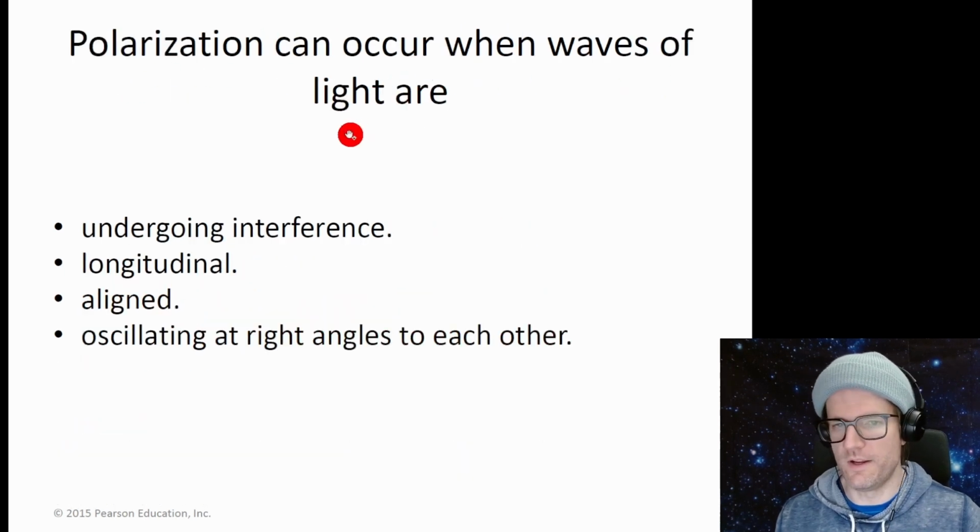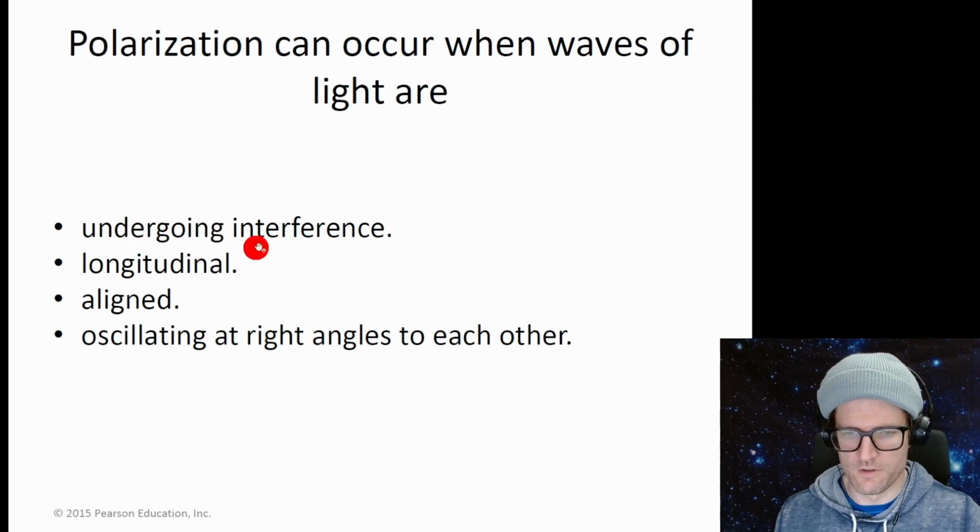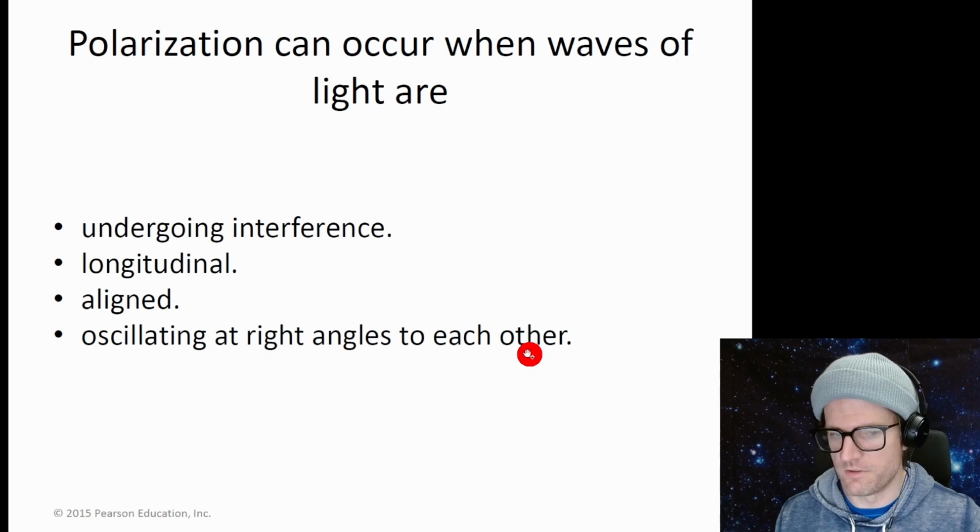Polarization can occur when waves of light are undergoing interference. That's not really related. Longitudinal, no, we know that's not true. Aligned, that sounds good. Oscillating at right angles to each other. I think aligned is the best answer.